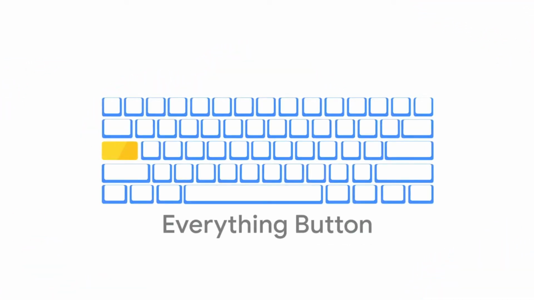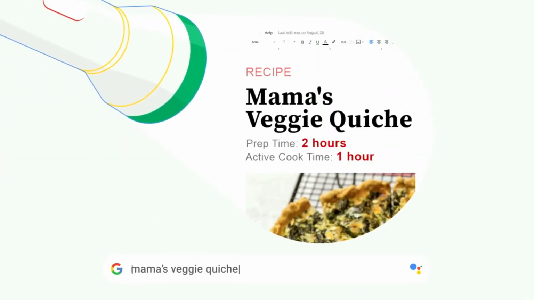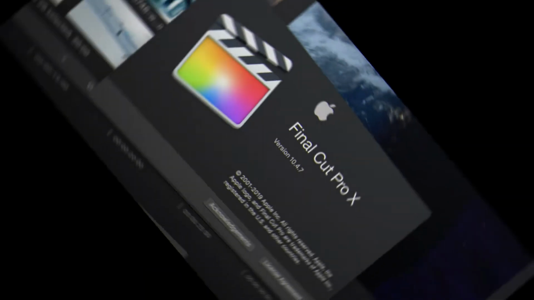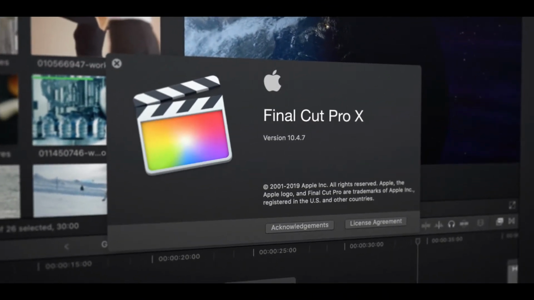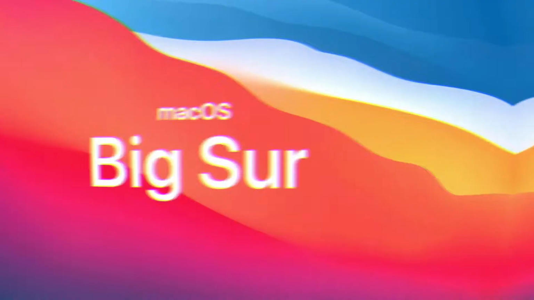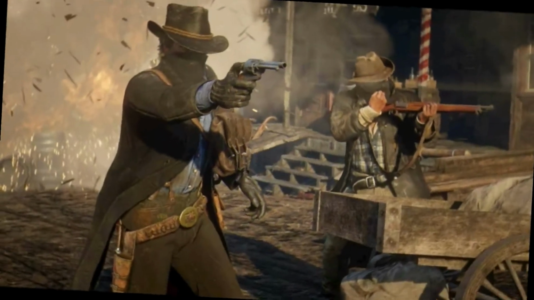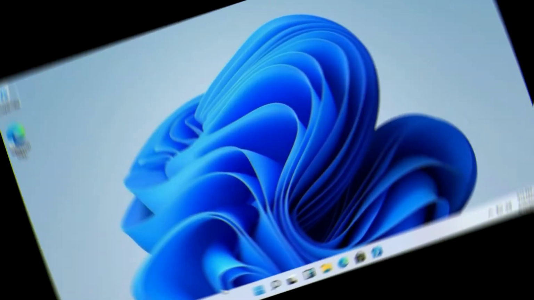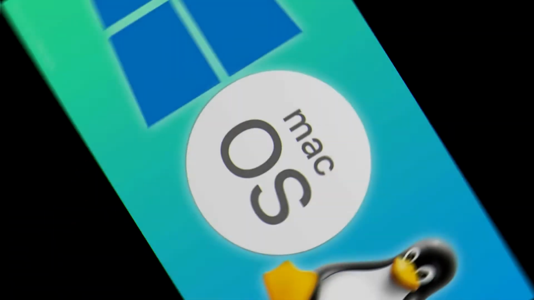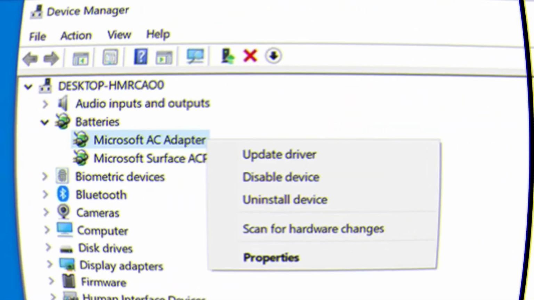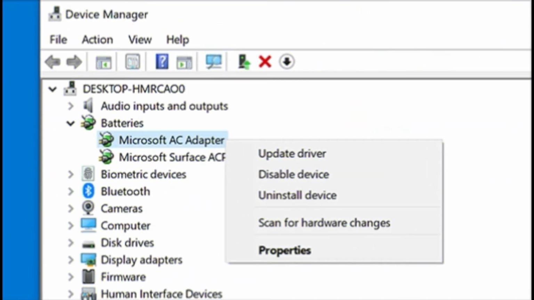As mentioned above, if you need to run software that's only supported by one of these operating systems, your choice is already made for you. For example, if you want to use Final Cut Pro as your video editor and Adobe Premiere Pro just won't do, your only option is macOS. If you want to run AAA video games, you'll want to stick with Windows 10. The same holds for every OS. You may have a VR headset or a 3D printer that only provides drivers for one type of system.